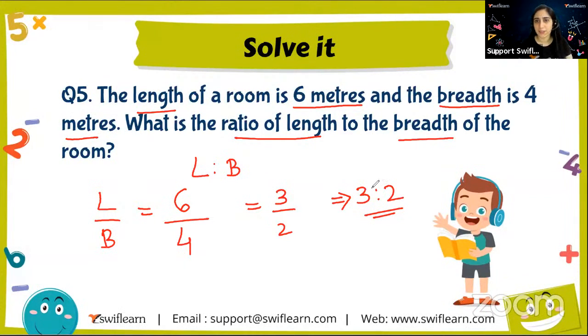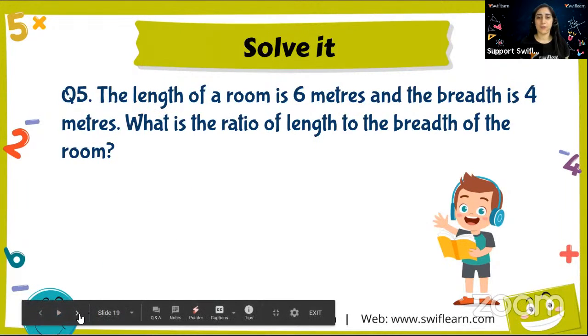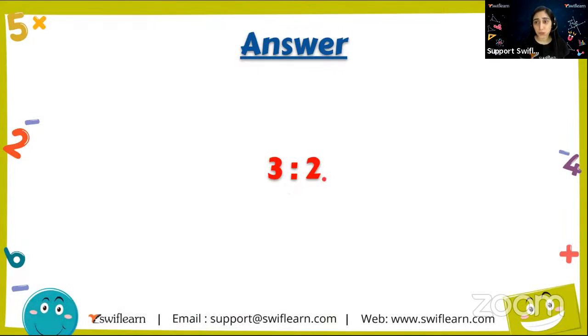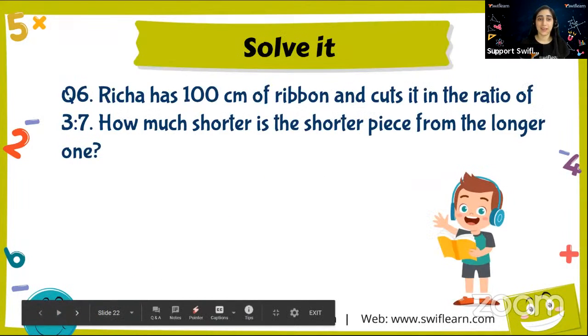That was very easy, right? So we know the ratio is length over breadth. Length comes first, breadth follows it. The length is already given, 6 meters. Breadth is also given, 4 meters, and both are in the same unit. Both are meters and meters. So directly write down the answer, and we got 3:2. Pretty easy, right? Okay. Moving on, let's see, have we got the right answer or not? Yes, we got the right answer. 3:2. Good. Next one.